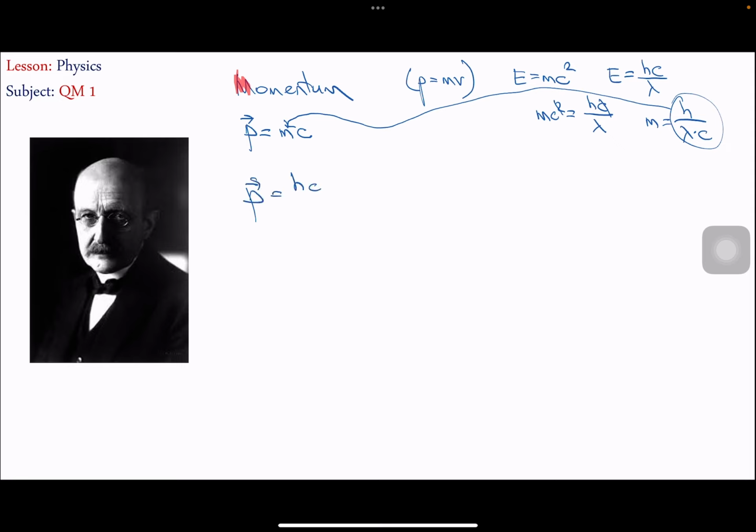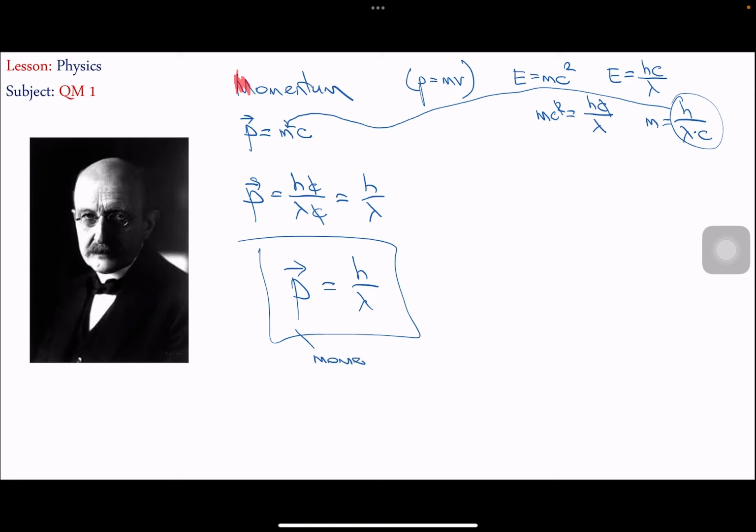So if I plug this expression instead of mass in the momentum, I'll have that the momentum equals hc over lambda c. You see here that the c is simplified, so h over lambda, let me write it in a more convenient way, h over lambda will give me the momentum of a light particle.